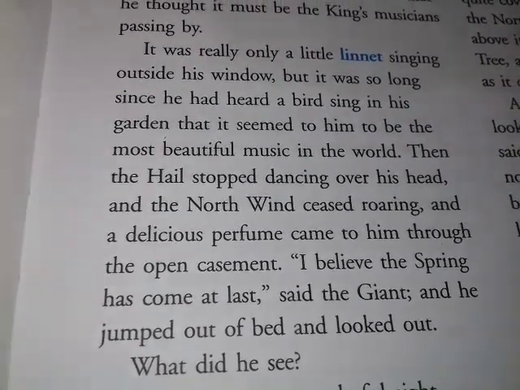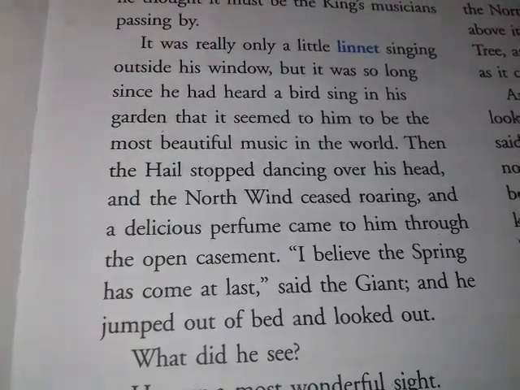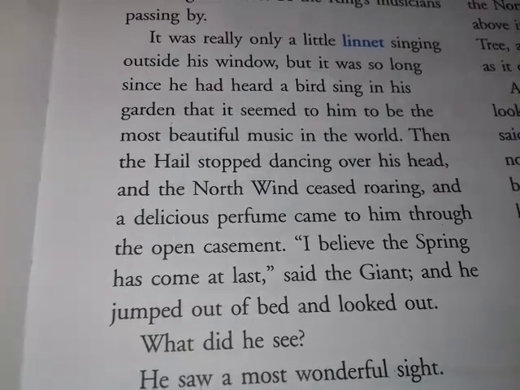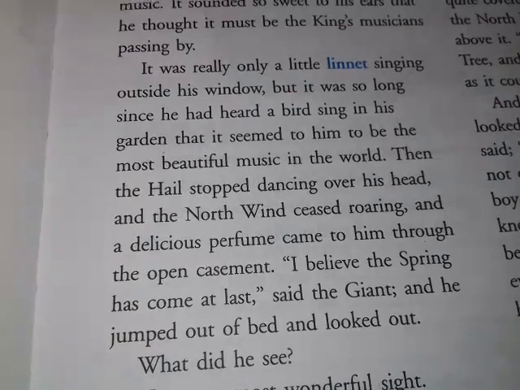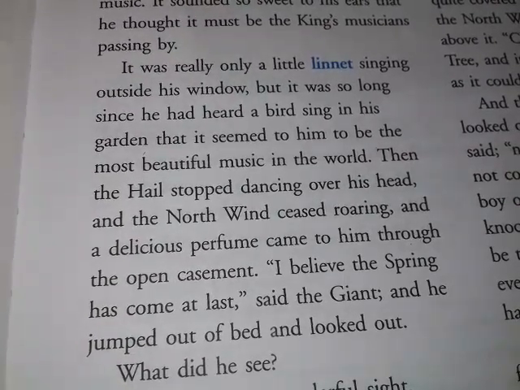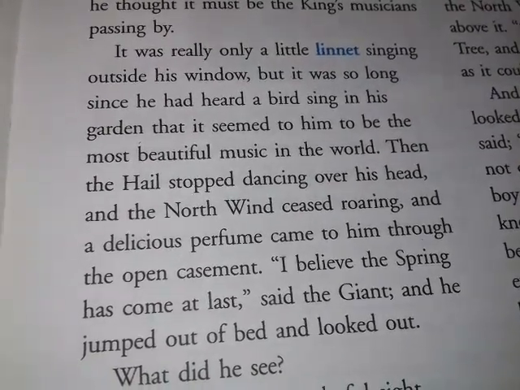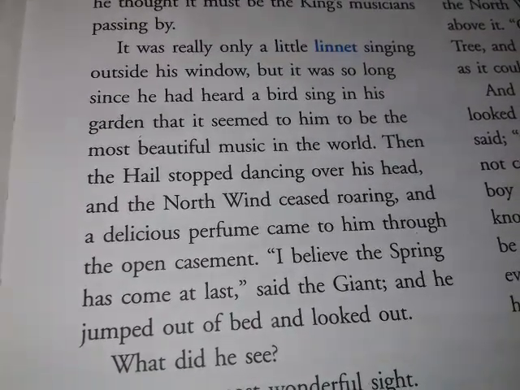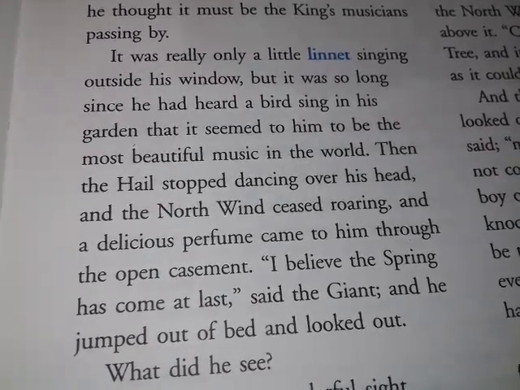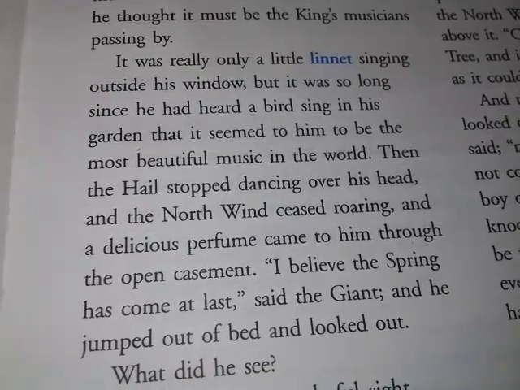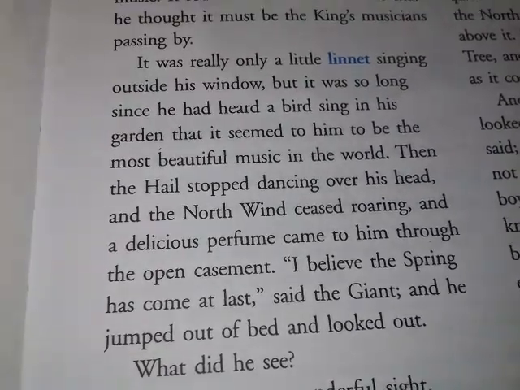So what is the meaning of linnet? Linnet is a kind of songbird. It's a kind of bird which is brown and grey in color with a reddish breast and forehead. So this bird was singing the song. But it was so long since he had heard a bird sing in his garden. Means for so long, since the children stopped visiting the giant's garden, there were no birds. So after such a long time, a bird came and started to sing in the giant's garden. So he was a little surprised. It seemed to him to be the most beautiful music in the world.